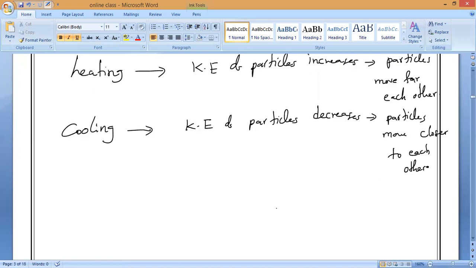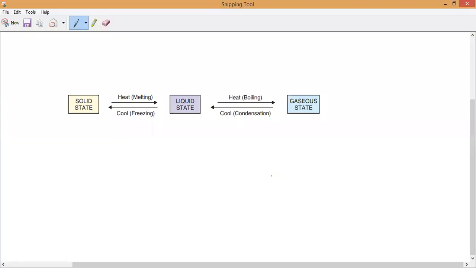Sir, by changing the pressure also, no, sir? Pressure next, Hari. We are not studying pressure now, only temperature. The state of matter can be changed by temperature as well as pressure, these are two factors, but presently we are discussing only the first factor, temperature. Once temperature is over, we'll go back to pressure.